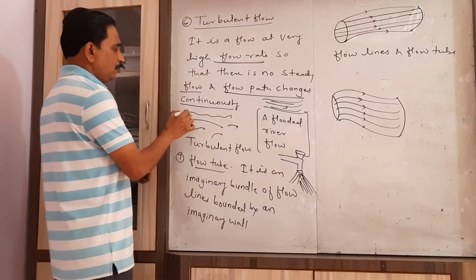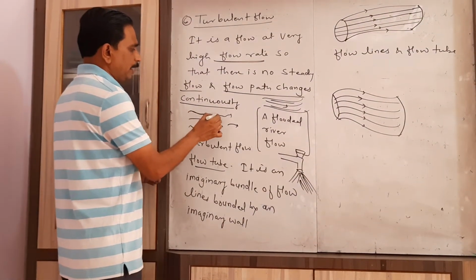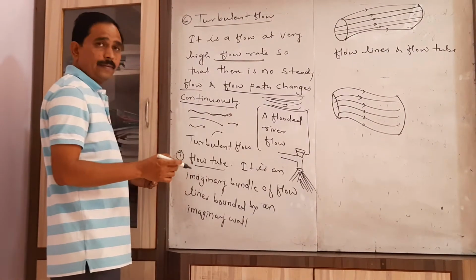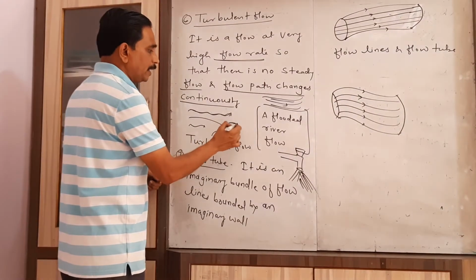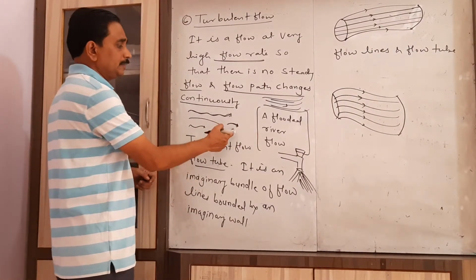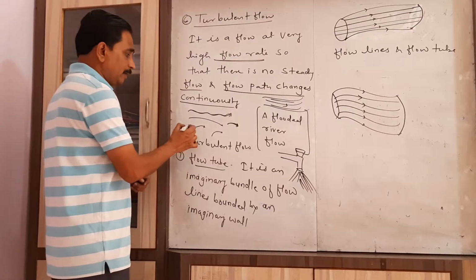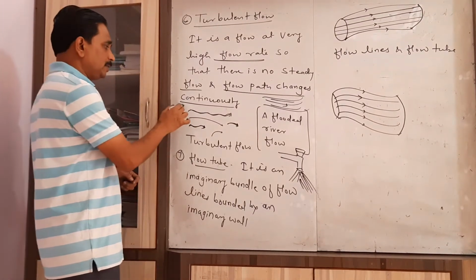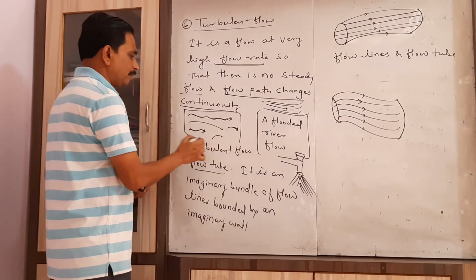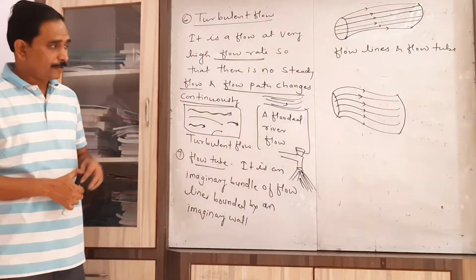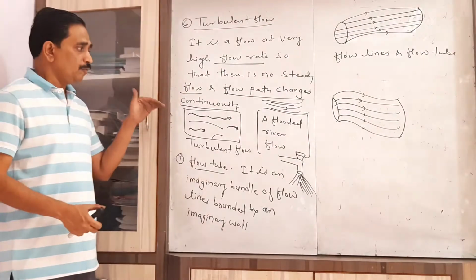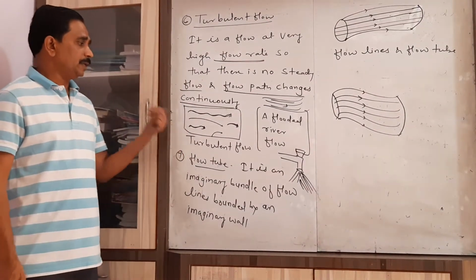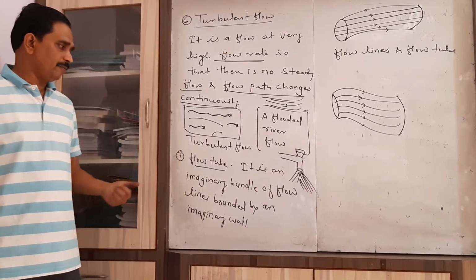Suppose this is the first path taken by the particle. After some time, that particle may take the second path like this. After the next time, that particle will move like this. It means the same particle will follow different paths during the flow of that liquid. So that is called turbulent flow.